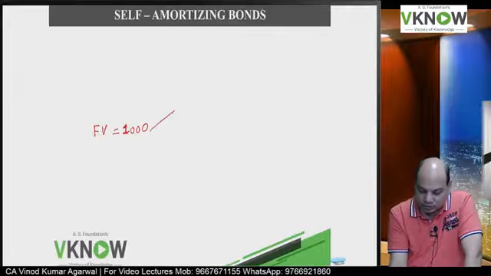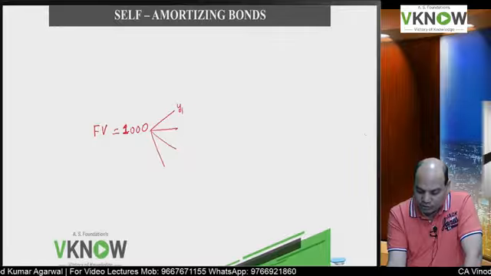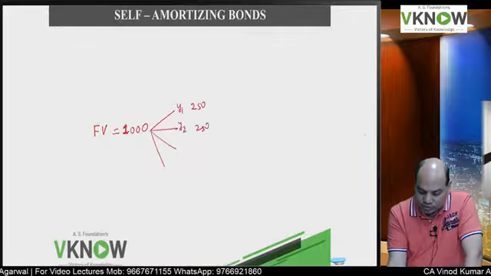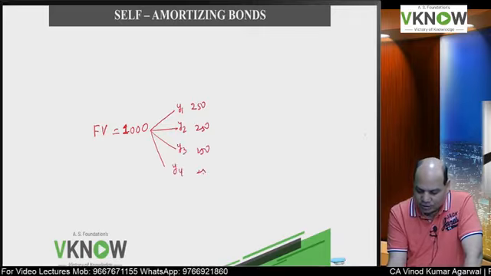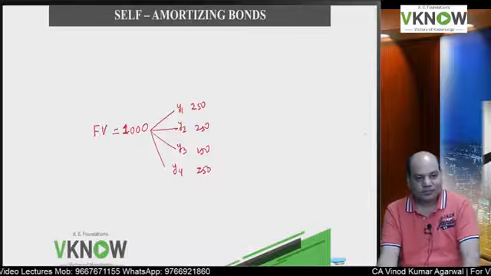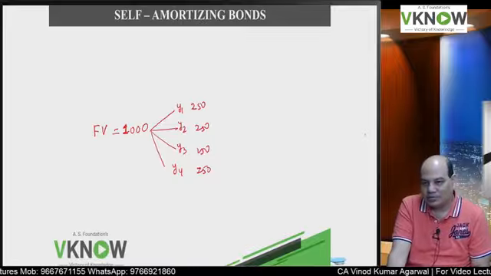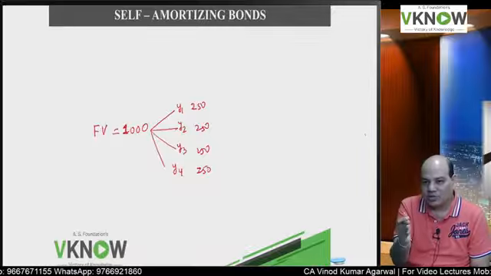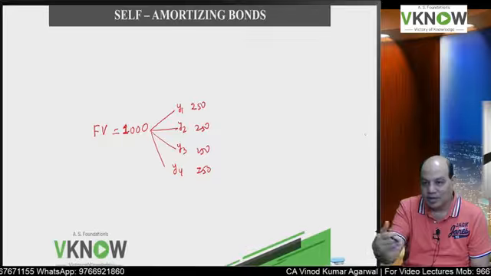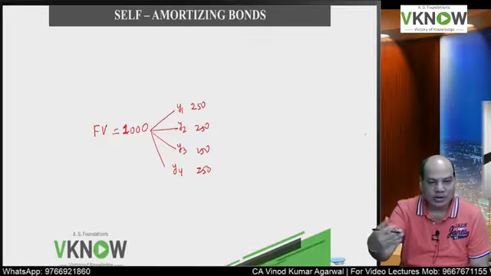This 1000 rupees we are going to redeem in 4 installments: year 1 250, year 2 250, year 3 250, year 4 250. So the principal amount is redeemed in installments. That is self-amortizing.